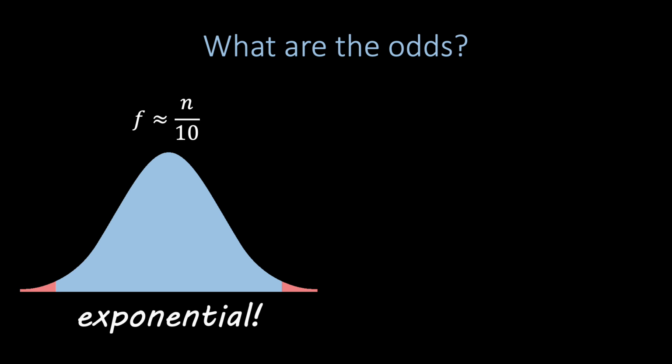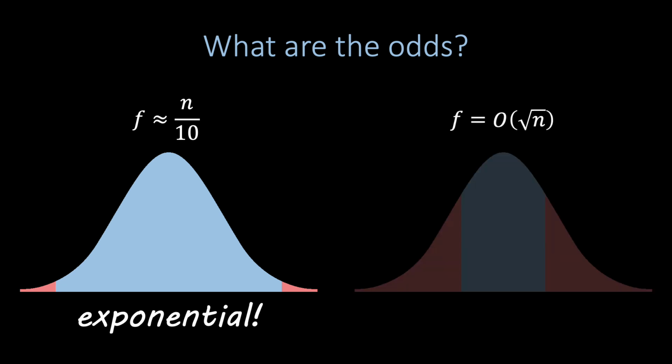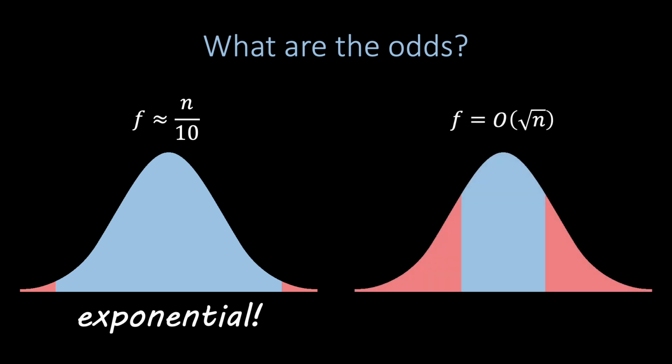Terrible. However, if f is actually proportional to the square root of n, then we do not need such a massive skew. In this case, the probability is lower bounded by a constant, and thus, agreement takes a constant number of rounds in expectation. Note that the trade-off here is just a shortcoming of the Ben-Or algorithm. There do exist more advanced algorithms which simultaneously tolerate many Byzantine nodes and terminate quickly.